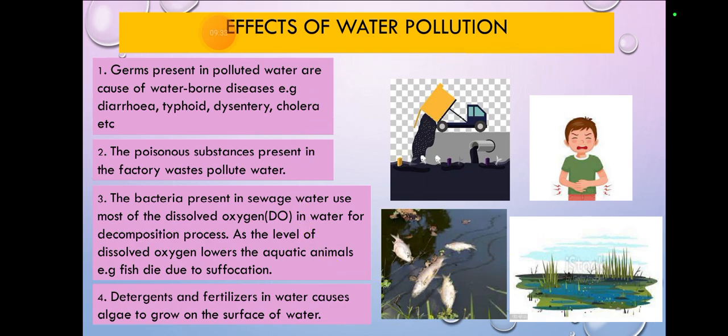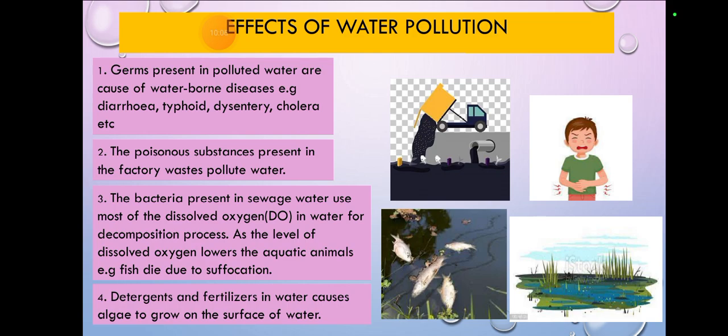Effects of water pollution. What basically happens from water pollution? Germs present in polluted water cause waterborne diseases, for example diarrhea, typhoid, dysentery, cholera, etc. So due to the polluted water that we drink or use, the germs present in the water cause waterborne diseases. Waterborne diseases are those diseases that are caused by contaminated, polluted water.